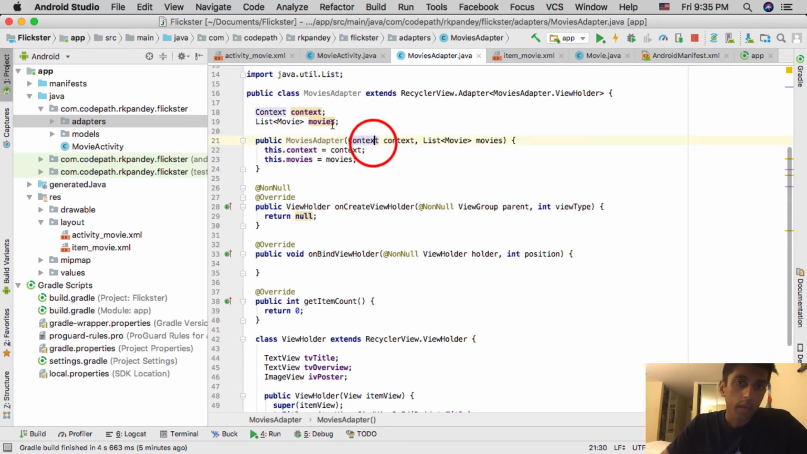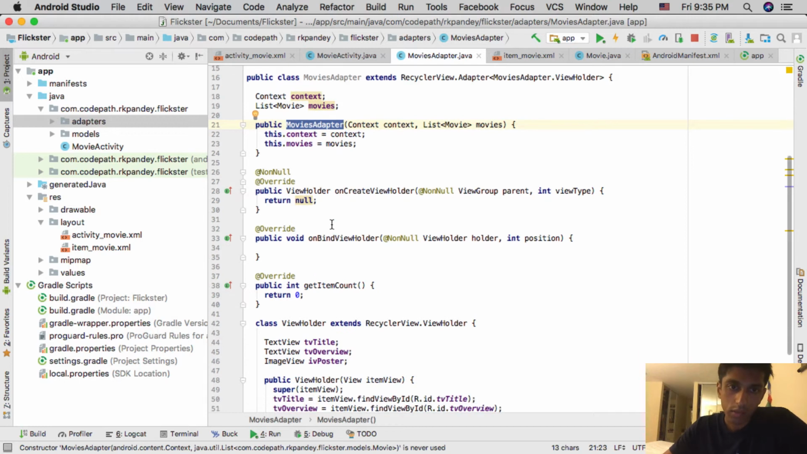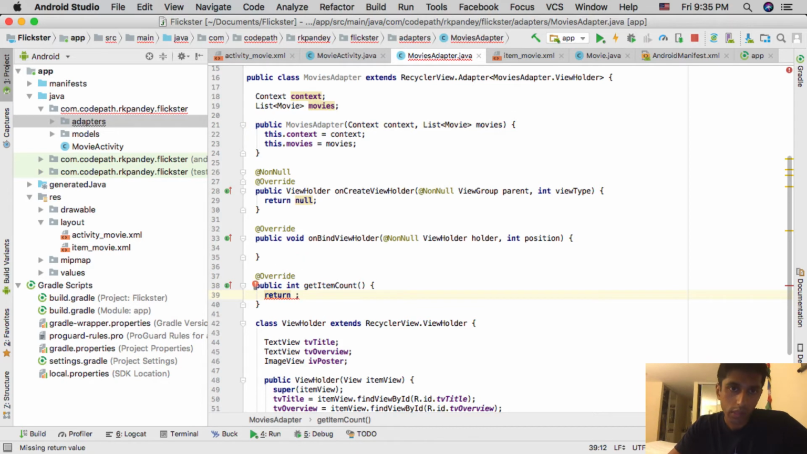So now that we have these two fields passed in from whoever is constructing the movies adapter, we can start using these to fill out the three methods that we have. The easiest one is getItemCount. This tells the RecyclerView how many items are in my data set. So this is pretty easy. All we're going to do is say movies.size. That's how many items we're going to have.